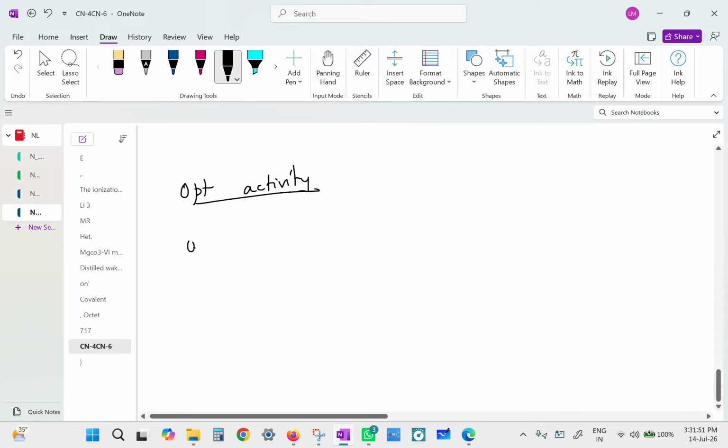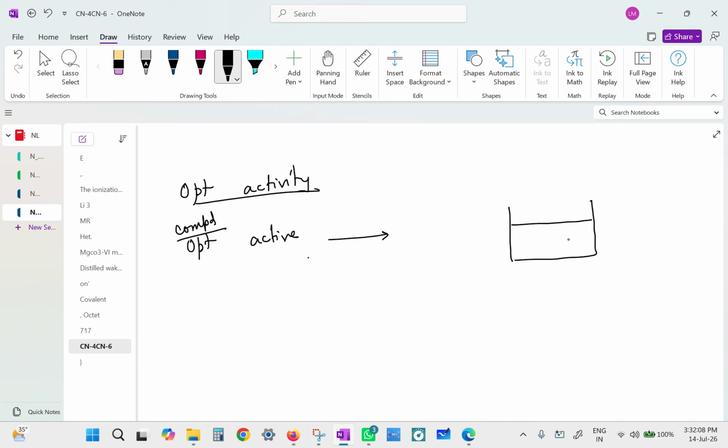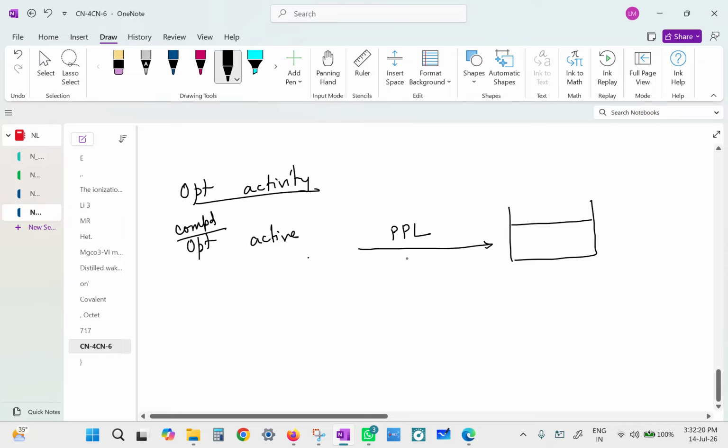If a compound is optically active, then if you take that compound in the form of a solution, that means you have to dissolve it in a suitable solvent. And then you need to pass a beam of light, which is plane polarized light.